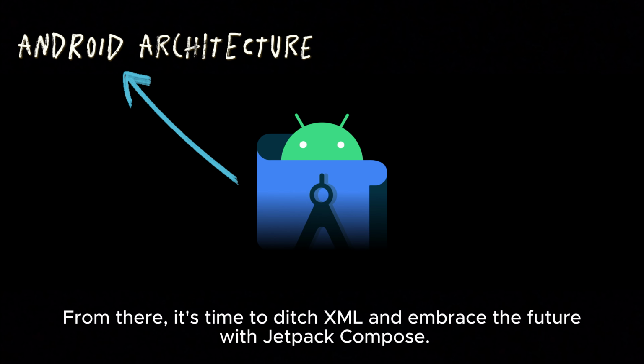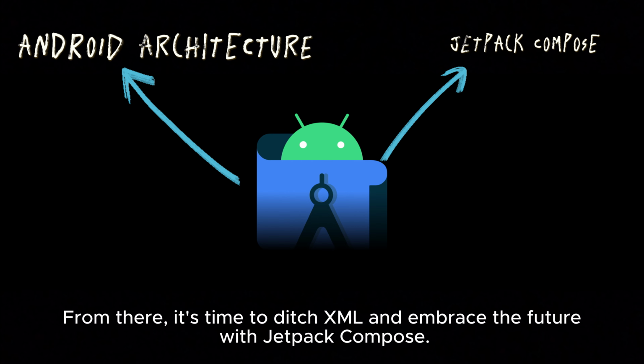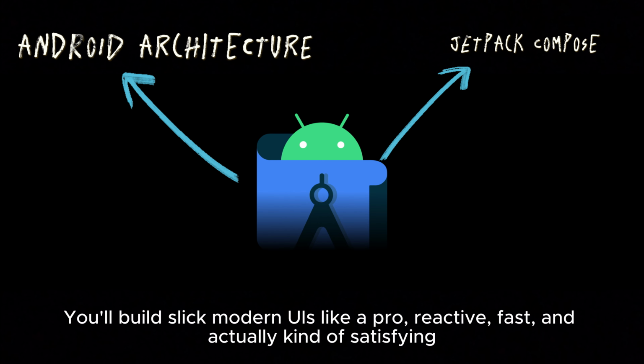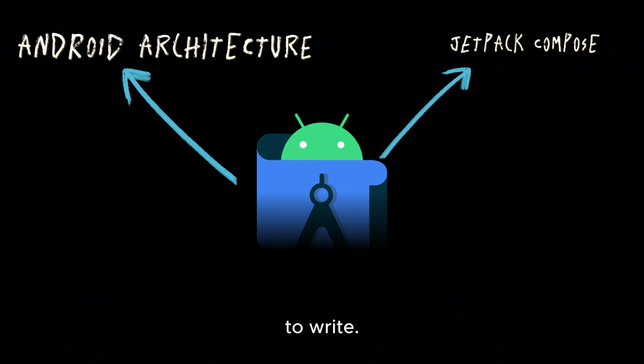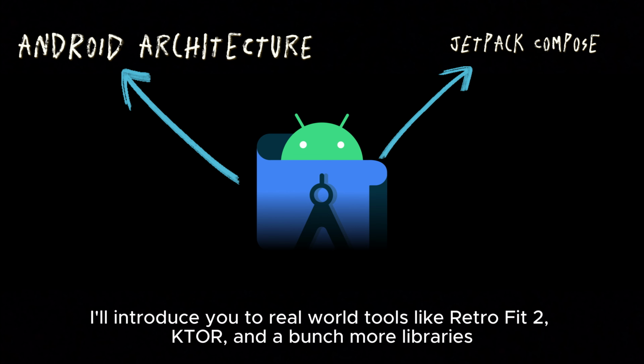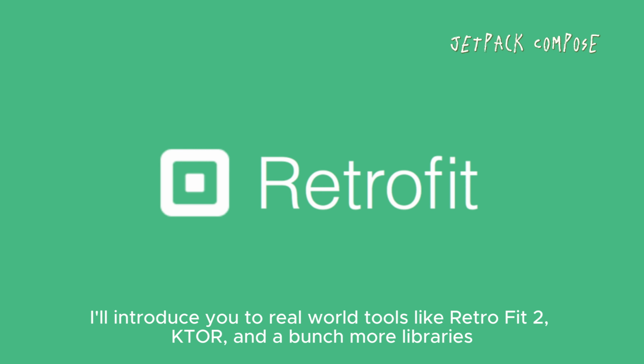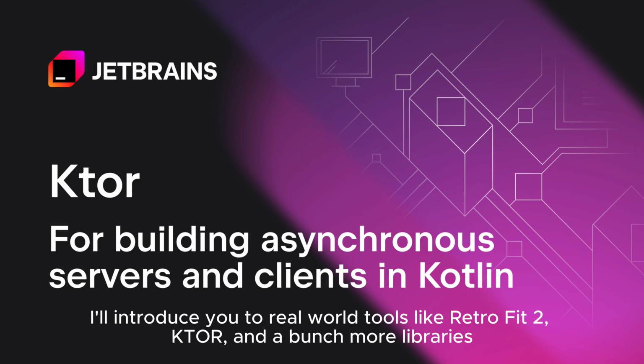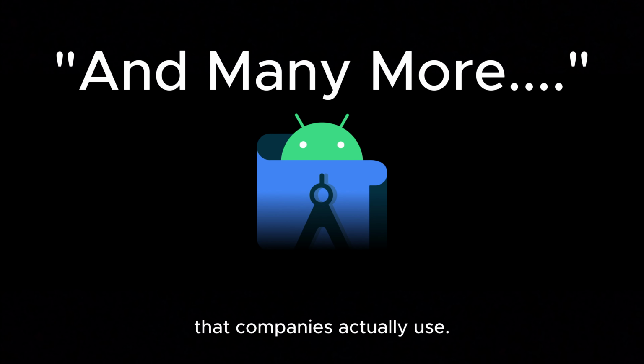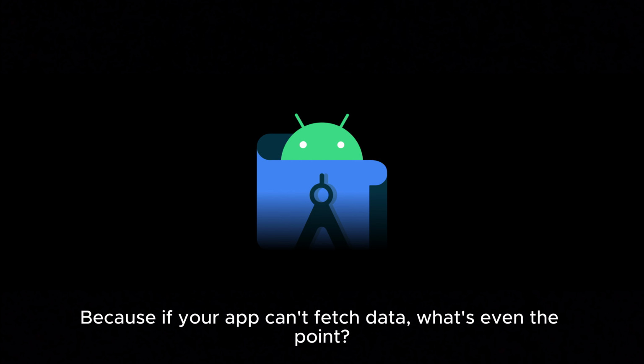app. From there, it's time to ditch XML and embrace the future with Jetpack Compose. You'll build slick, modern UIs like a pro: reactive, fast, and actually kind of satisfying to write. We're not just learning theory here. I'll introduce you to real-world tools like Retrofit 2, Ktor, and a bunch more libraries that companies actually use. Because if your app can't fetch data, what's even the point?